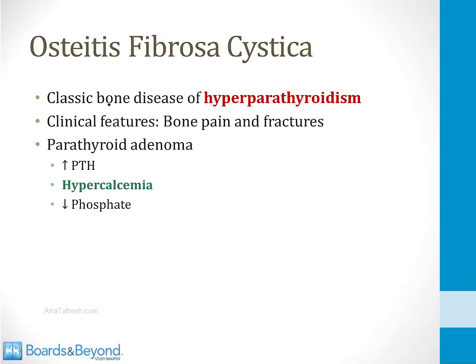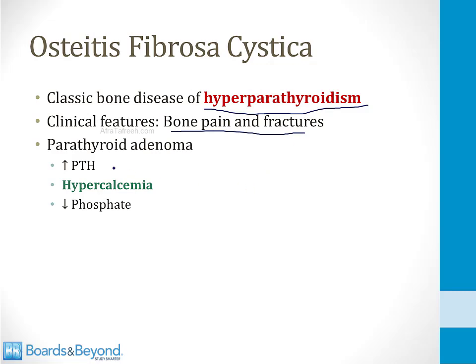Osteitis fibrosa cystica is the classic bone disease seen in hyperparathyroidism. I talk about hyperparathyroidism in the endocrine section in the video on the parathyroid gland, but I'll review the bone features of hyperparathyroidism here. So the clinical features of osteitis fibrosa cystica are bone pain and fractures. The high levels of PTH lead to bone resorption, and that leads to thinning of bones and weak bones.